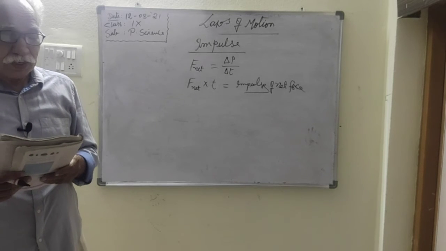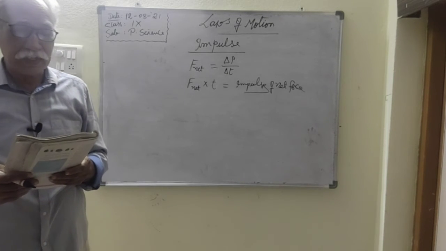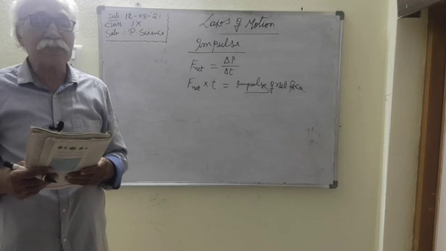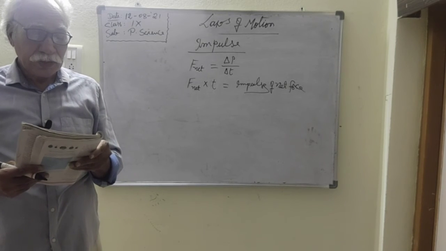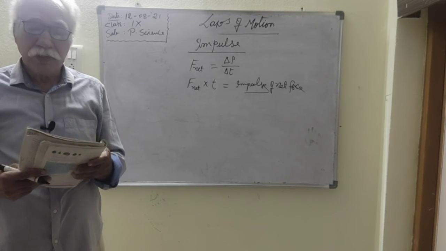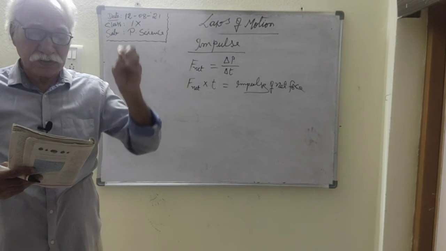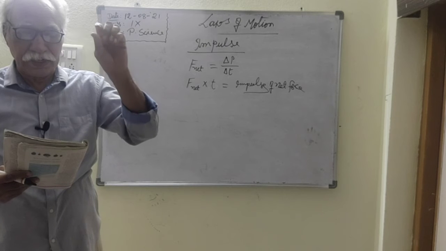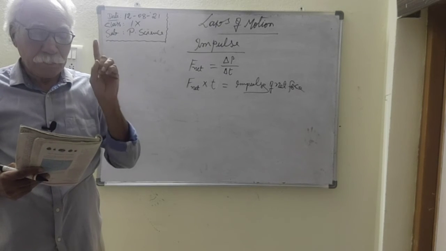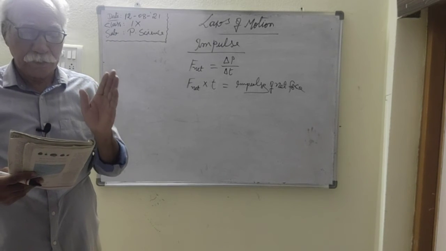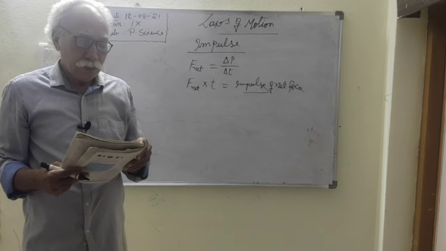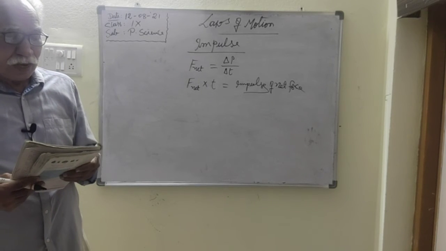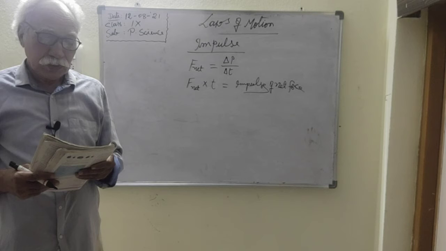Forces exerted over a limited time are called impulsive force. So the force acting on an object in a limited time is called impulsive force, or force of impulse, of a magnitude of the impulse.